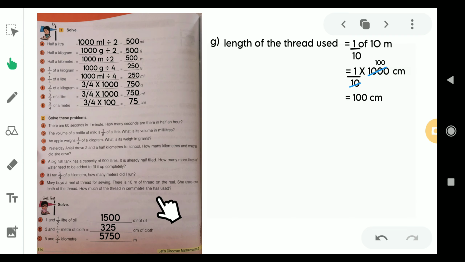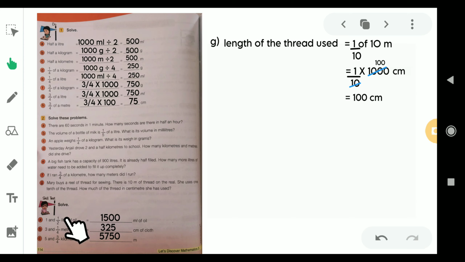So 3 meter means, look at here, they are asking the answer in centimeter, so 1 meter means 100 centimeter. So 3 meter means 300 centimeter, and also it is 1/4 meter, which means 1/4 of a meter is nothing but 25 centimeter. So 3 meter means 300 centimeter and 1/4 of meter is 25 centimeter. If you add both, it would be 325 centimeter of cloth, right?